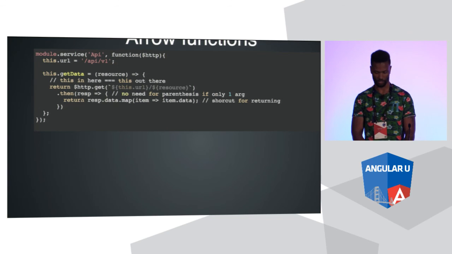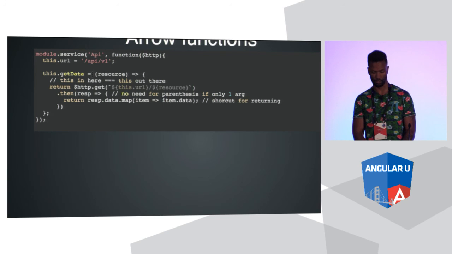So the way this works is we can use the arrow function as a shortcut for the function keyword, pretty much. But it also does some other stuff with this. So in the first example, we have a method called getData, and we set its value equal to these parentheses here with the resource. This is the argument. Just imagine these parentheses are the function keyword and the parentheses that follow that word.